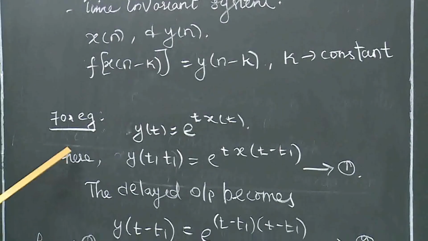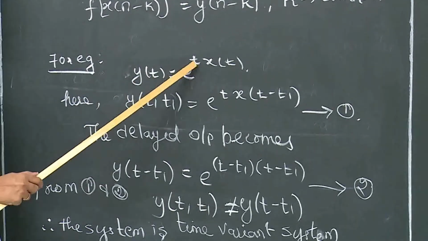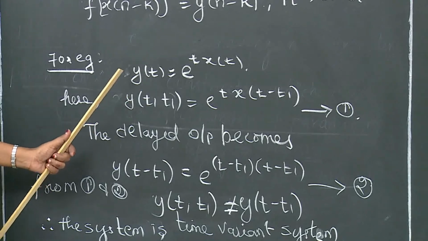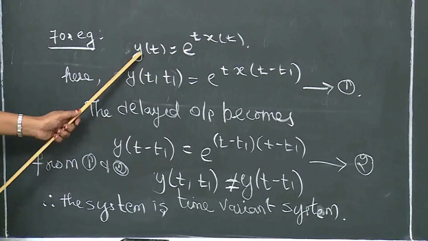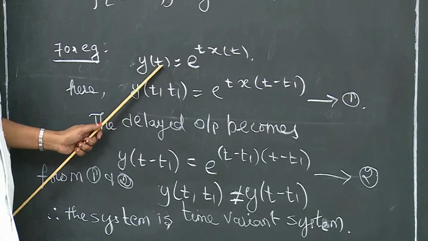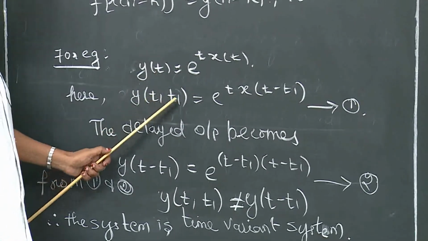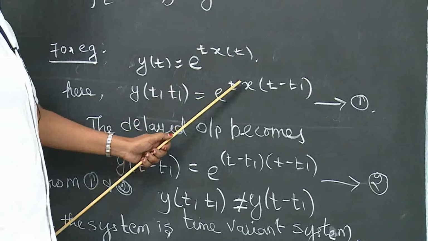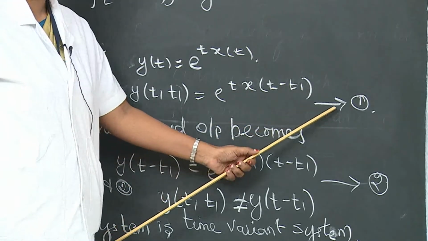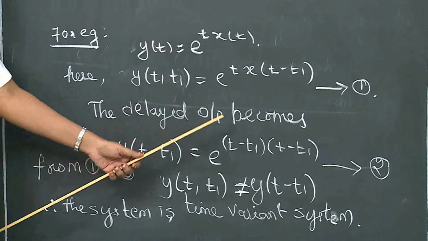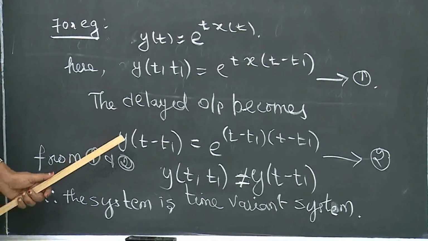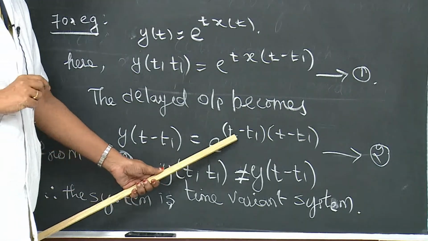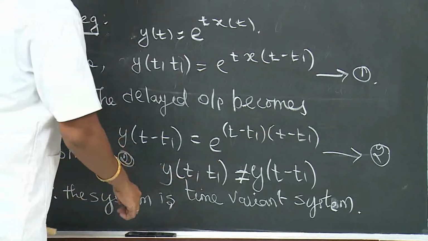For example, let us take our problem y of t equal to e power t into x of t. Here we apply the input delayed by t1, where t1 is the shifting time. So y of t comma t1 equals e power t into x of t minus t1. This is equation number 1. Next, the delayed output: wherever t is present, the time is delayed by t1. So y of t minus t1 is equal to e power t minus t1 into x of t minus t1.